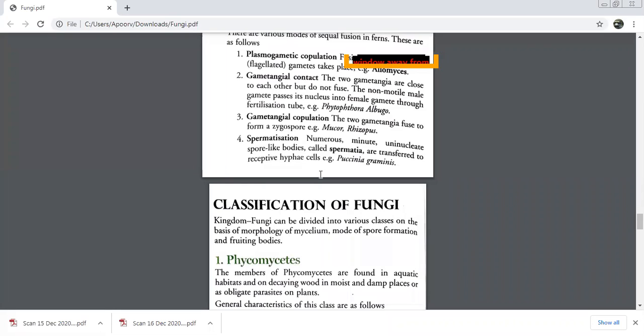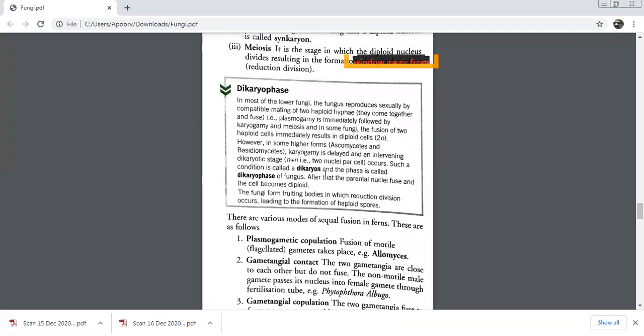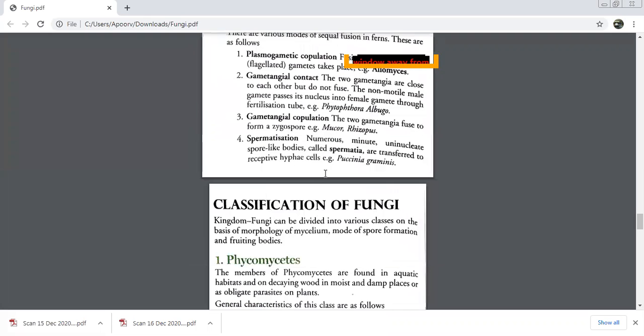Karyogamy. What does the word karyo mean? Nucleus. Good. So both the distinct nuclei now are going to fuse and you're going to get a single nucleus which is haploid or diploid? Diploid. And what is the third stage then? Meiosis. Yes. In meiosis, we have a reduction division where your diploid nucleus will again convert into haploid nucleus.